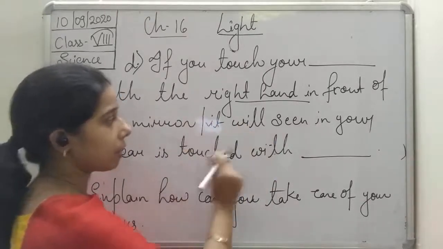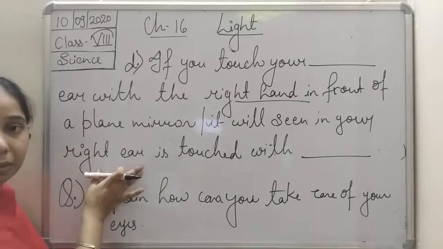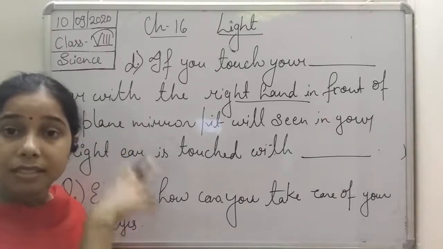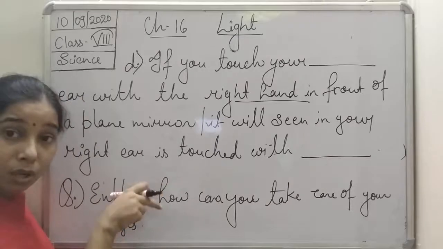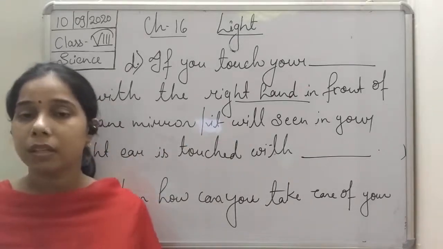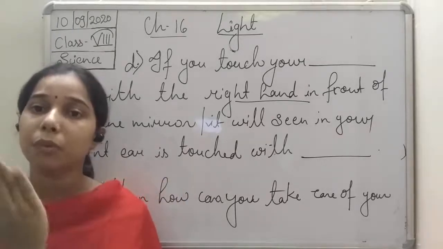You can read it from this side: it will be seen that your right ear is touched. It means the ear which you have touched seems to be the right ear in the image. You know that if we see our left ear in the plane mirror, it seems to be the right ear.